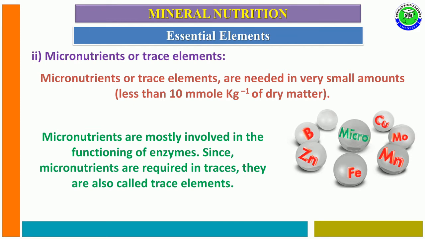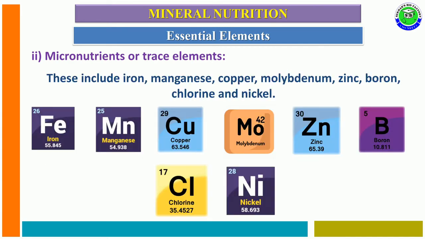The micronutrients are mostly involved in the functioning of various enzymes, and they are required in traces, that is small quantity. That's why these micronutrients are also called trace elements. Examples for micronutrients include iron, manganese, copper, molybdenum, zinc, boron, chlorine and nickel.